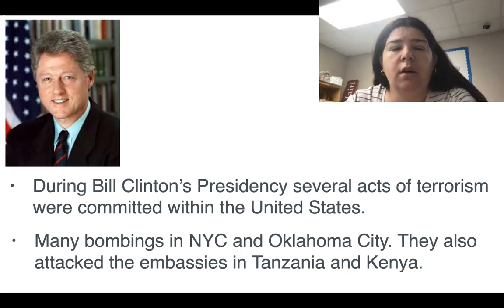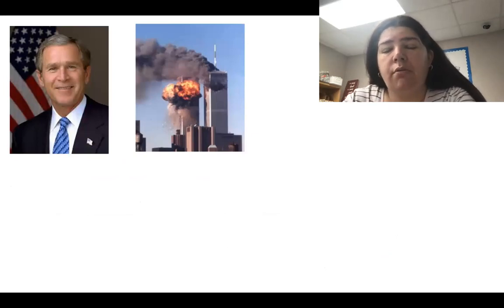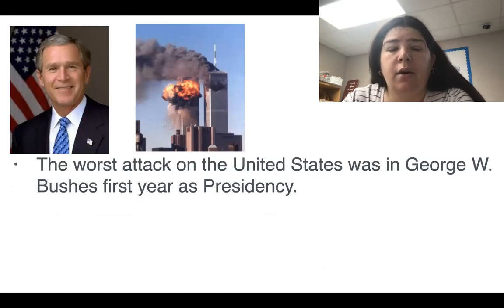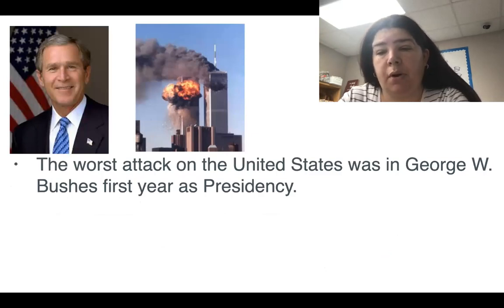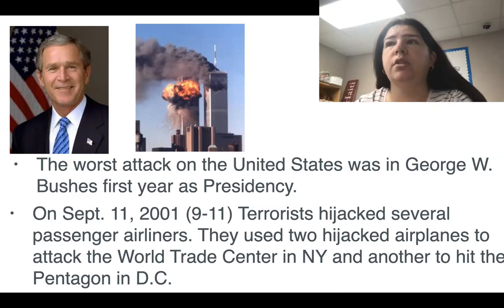Now, right when Bush Jr., the old Bush's son, became president, right after, I believe he was only in office for a year, the worst attack on U.S. history was that the towers were both struck down. Now, it says that on September 11th, the terrorists hijacked several passenger airlines. Just means planes where there were people on, okay? It wasn't just a plane just for this purpose.